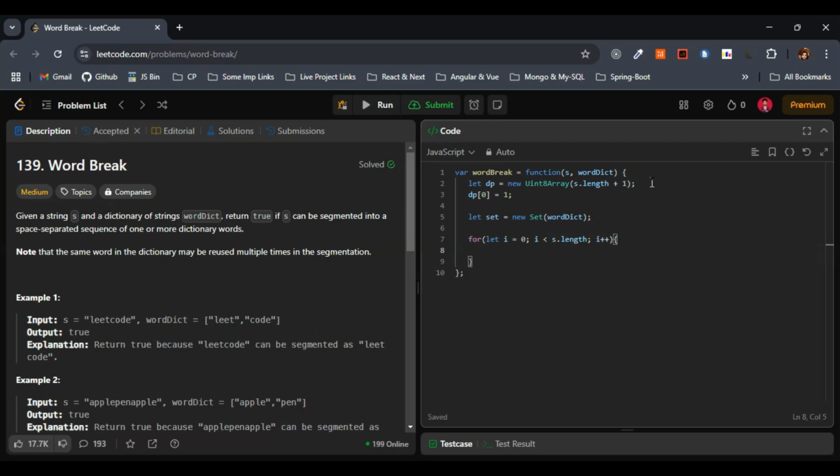nothing but iterated value of the dp is true. So, nothing but if current index i is reachable, I can just write here if dp of i. That's it. Simple if condition.